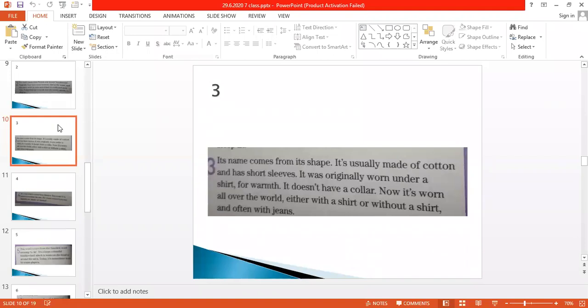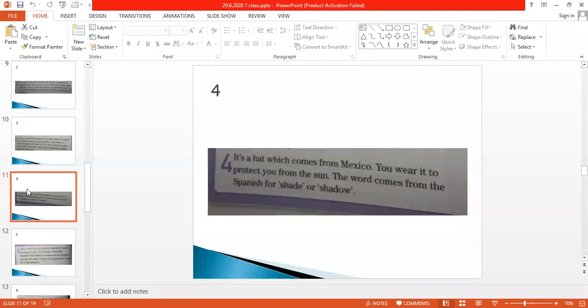Okay. Number four. Next is number four. It's a hat which comes from Mexico. You wear it to protect you from the sun. The word comes from Spanish for shade or shadow. Okay. Look at this carefully.